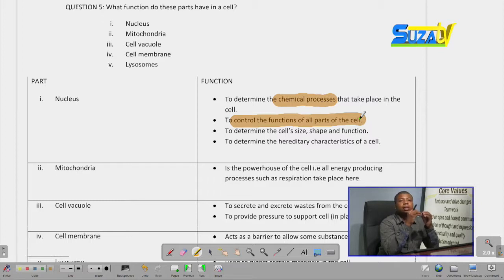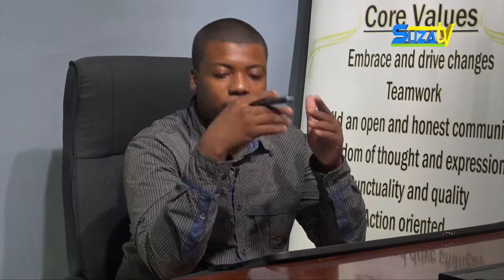For instance, the red blood cell lacks a nucleus and lives for only 120 days. It lacks a nucleus because it needs much space to store oxygen in the hemoglobin. That is why the red blood cell has no nucleus and has a short life. So the nucleus's main function is to control all functions of the cell.